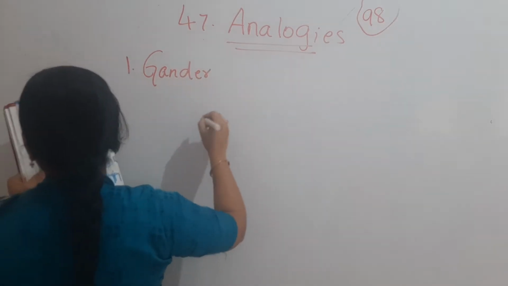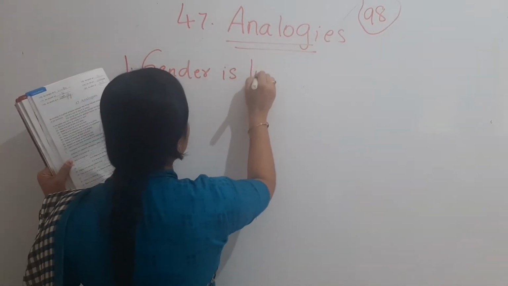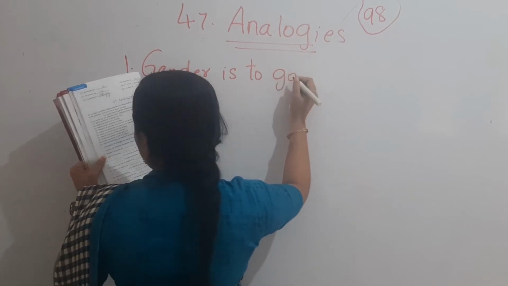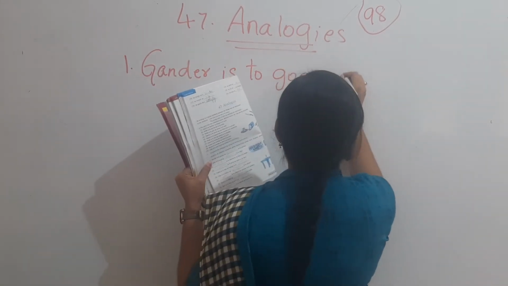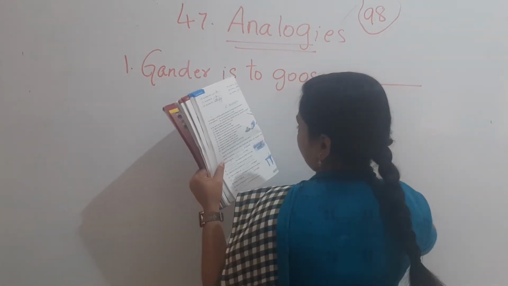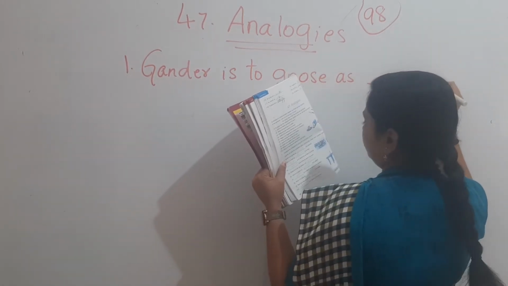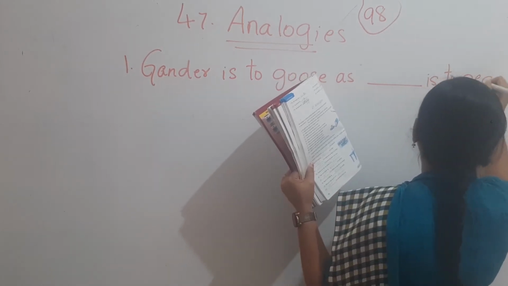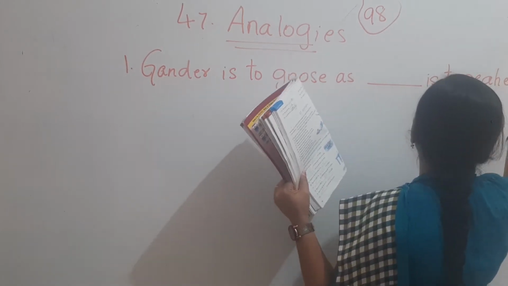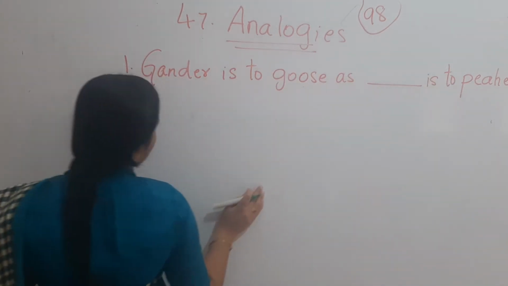Gander is to goose as dash is to peahen. P-E-A-H-E-N, peahen. See, gander is to goose.